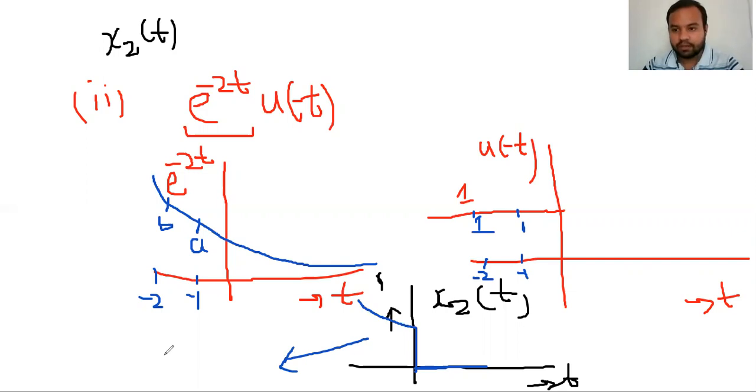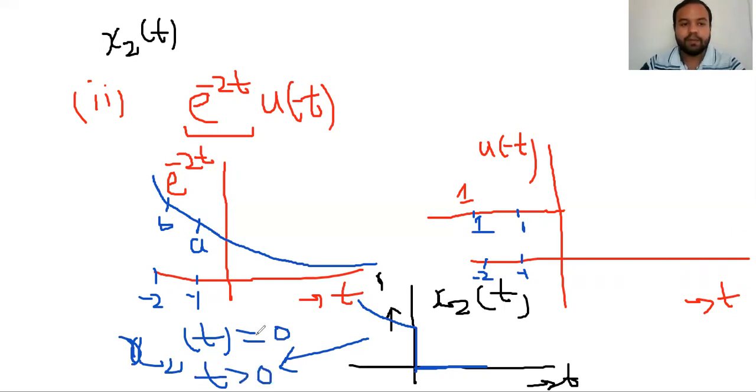So first of all, this is not a causal signal. And second, since the signal x of t is 0 for t greater than 0, this is an anti-causal signal. Please remember, this is anti-causal.